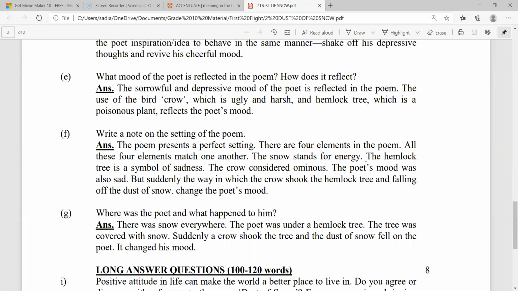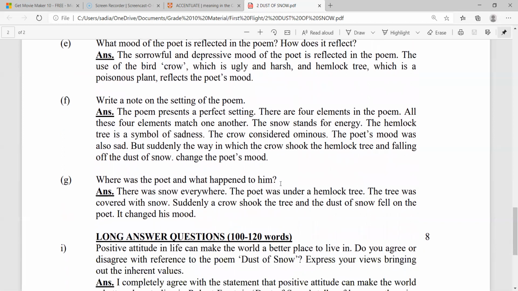The snow stands for energy. The hemlock tree is a symbol of sadness. The crow is considered ominous. The poet's mood was also sad. It is evident that the crow shook the hemlock tree and the falling of the dust of snow changed the poet's mood.